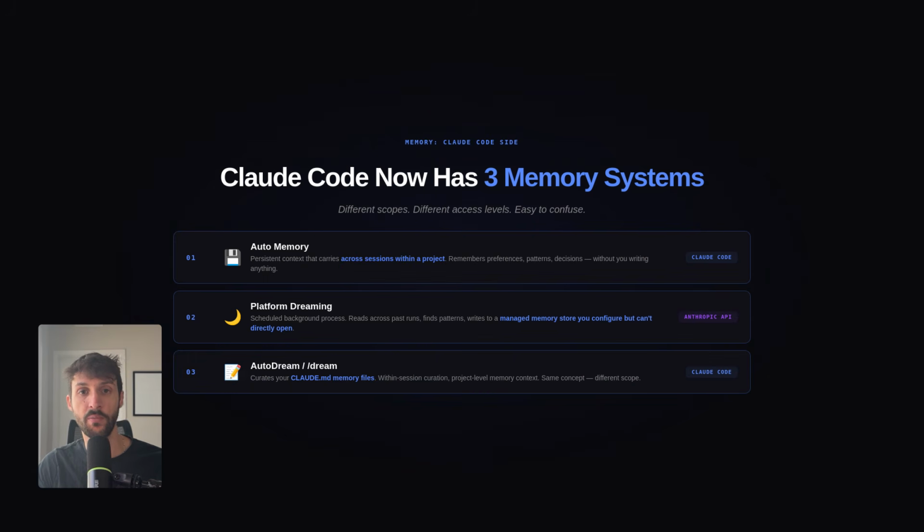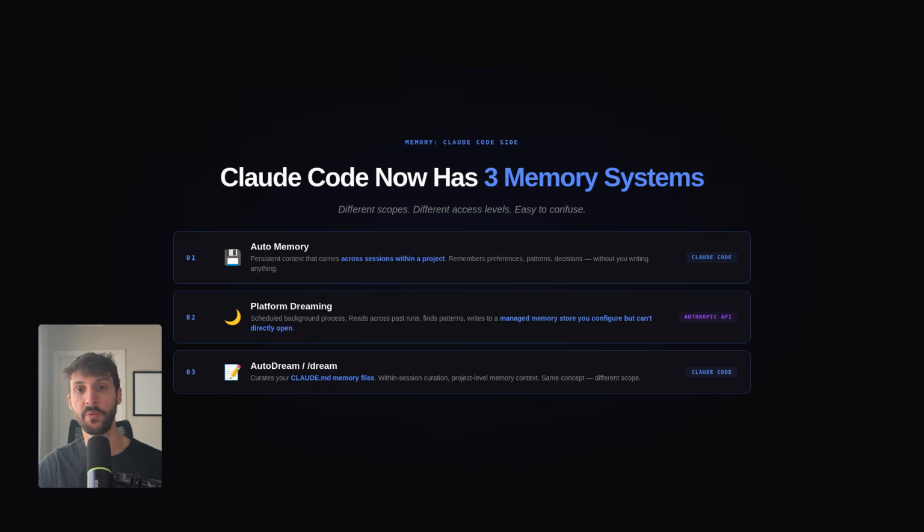Claude Code now has two memory systems. First, auto memory, persistent context that carries across sessions within a project. It remembers your preferences, your project patterns, and your past decisions without you manually writing anything. Second is Auto Dream, which is a Claude Code feature that curates your claude.md memory files between sessions. It reviews past context, merges redundant entries, removes stale information, and keeps your project memory high signal. It runs between sessions, not during them.